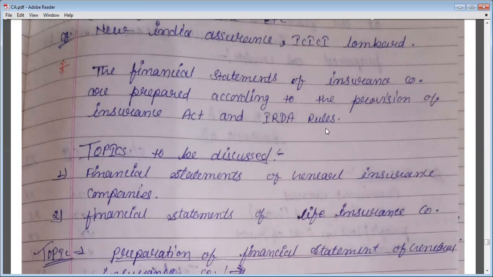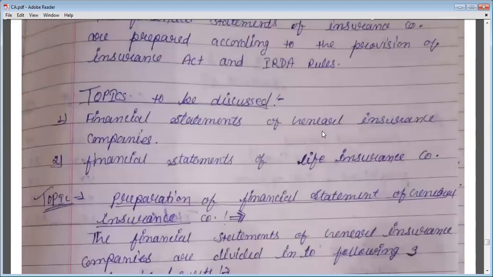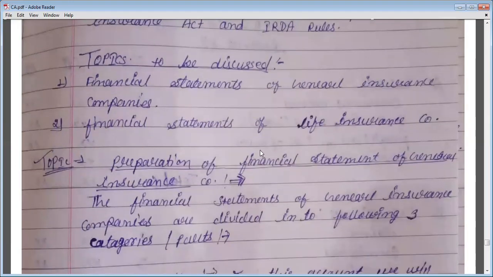So the financial statements of insurance companies will be prepared according to guidelines issued by the Insurance Act 1938. Okay, so there is a format issued by the Insurance Act 1938, and each and every insurance company has to prepare their financial statements according to these rules or guidelines. Now first we will see the financial statements of general insurance companies.